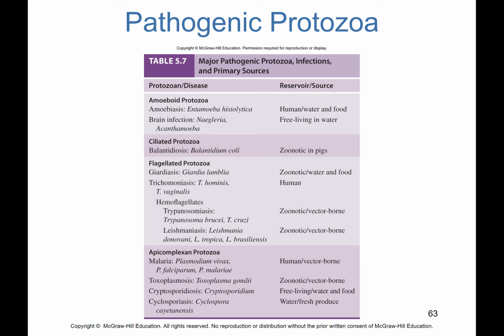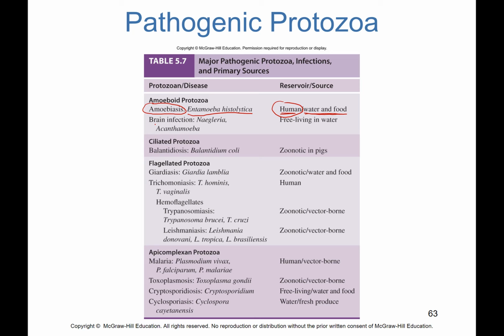Within your amoebas, remember your amoebas have those false feet, we have organisms like Entamoeba histolytica, and it causes what's called amoebiasis. Amoebiasis is an infection caused by an amoeba. We find this mostly in human-contaminated water and food sources. Your reservoir, what organisms carry it, is humans, and we find this in contaminated food and water.